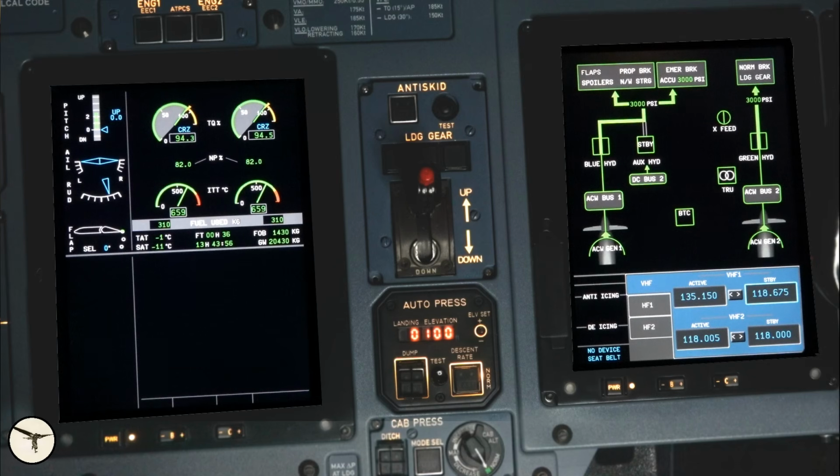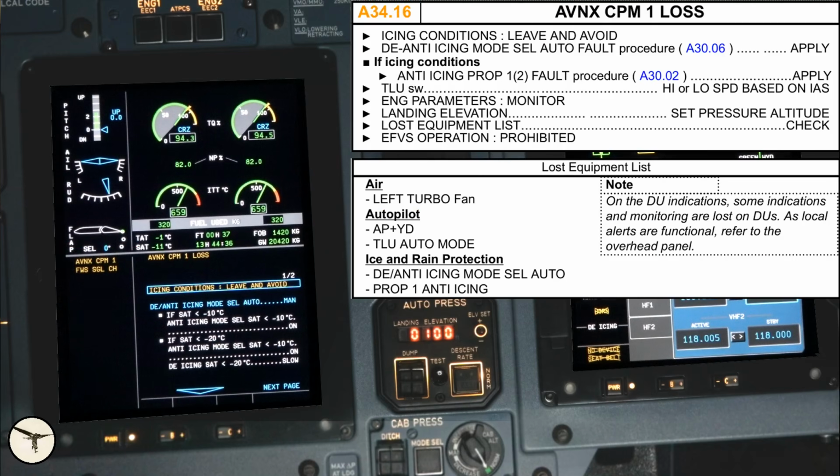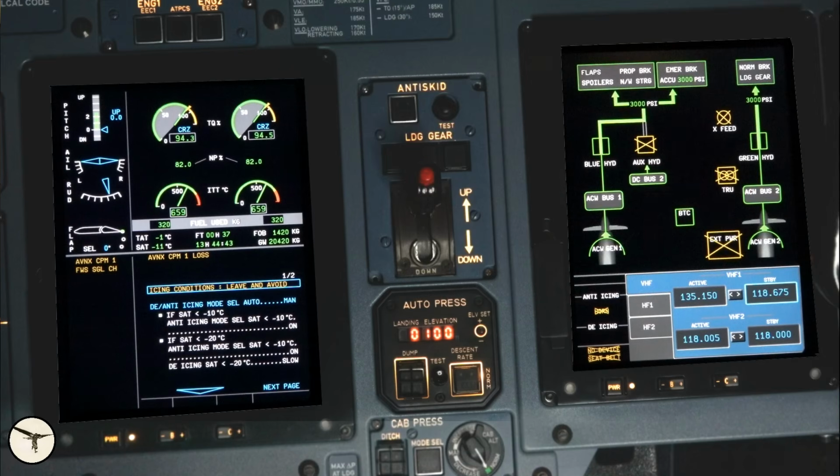And we will continue with another failure, which will affect Autopilot. CPM 1 loss. The Autopilot has lost information and disconnects. A cancel warning. And on the alert window, we see Avionics CPM 1, flight warning system, signal channel. So now we have lost redundancy on the flight warning system as well as the Autopilot.